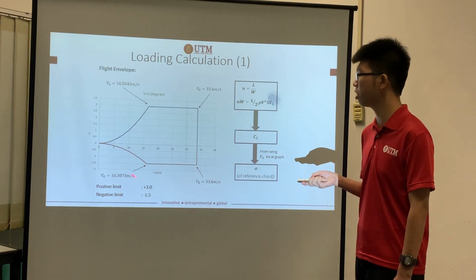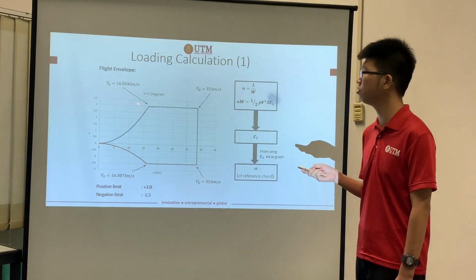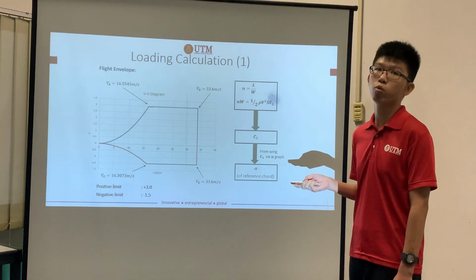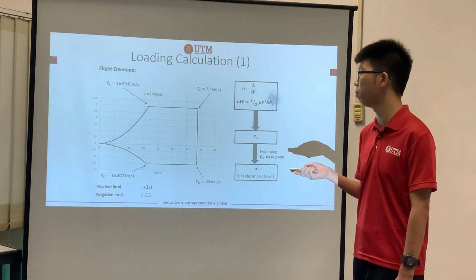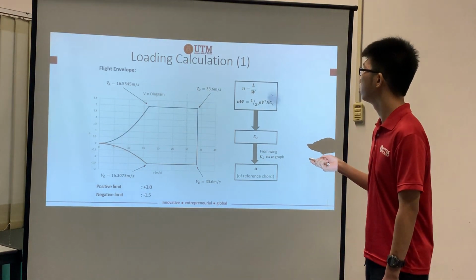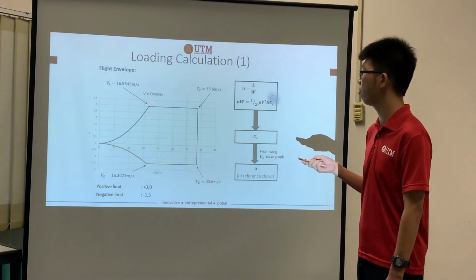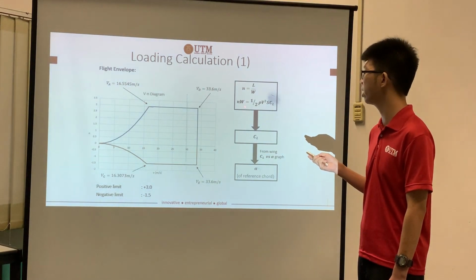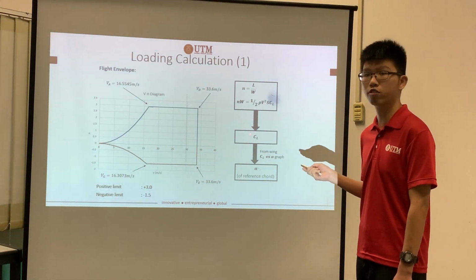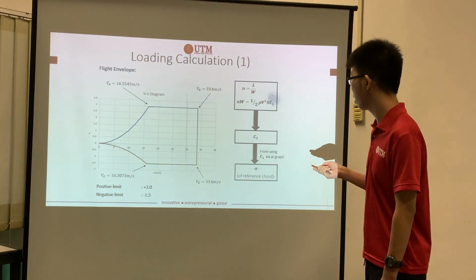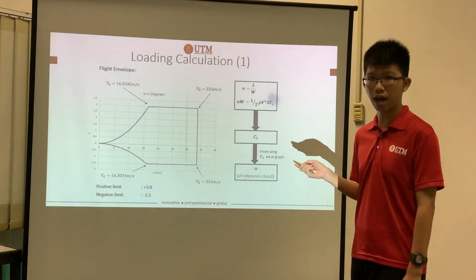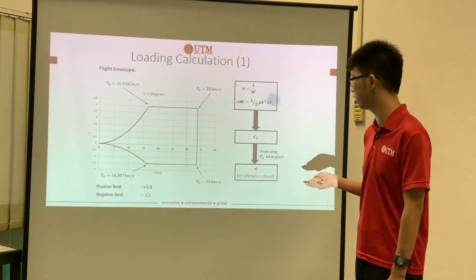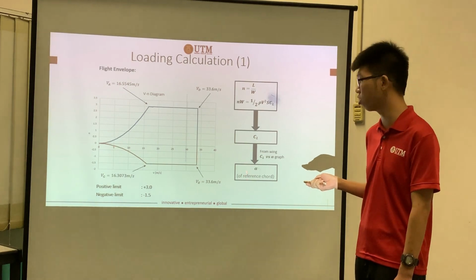So the VN diagram you can see over here has a positive load factor of positive 3 and a negative load factor of negative 1.5, which is according to our project requirement. It meets the project requirement. And then from here, we can get the velocity, the speed of the aircraft. With the load factor, we can determine the value of our lift coefficient, CL. And based on our NACA 2412, we can just refer to the graph of CL versus alpha to get the value of alpha, which is our angle of attack.